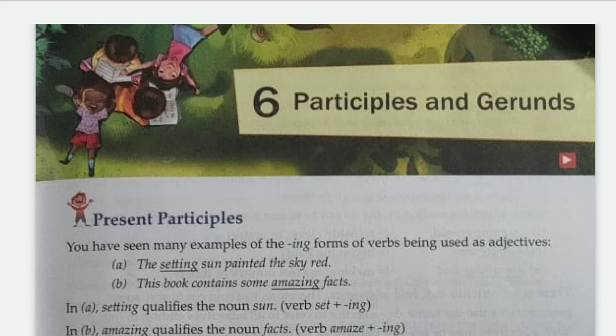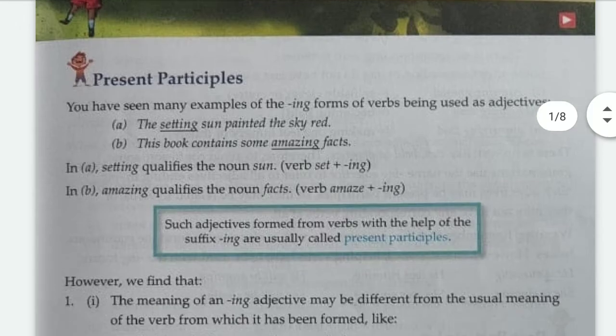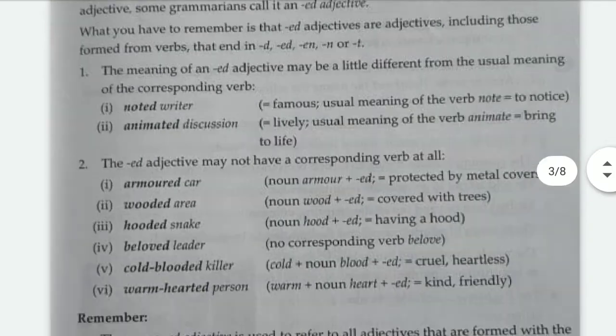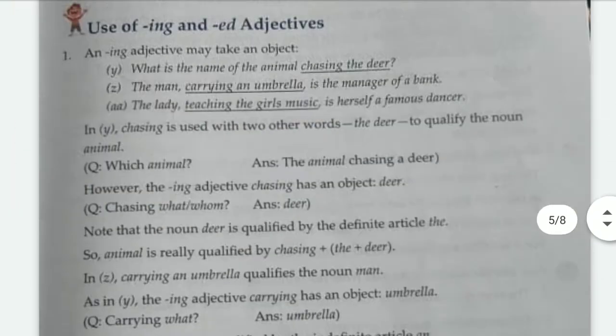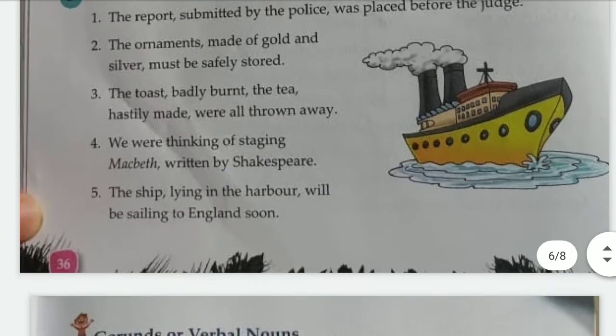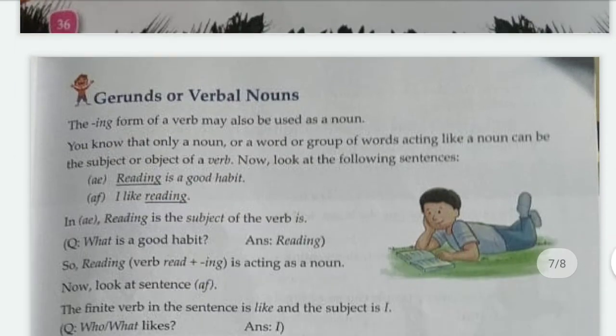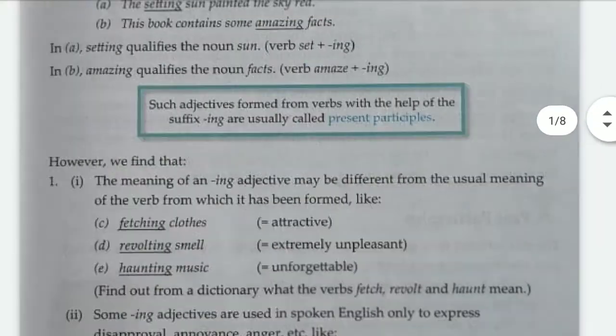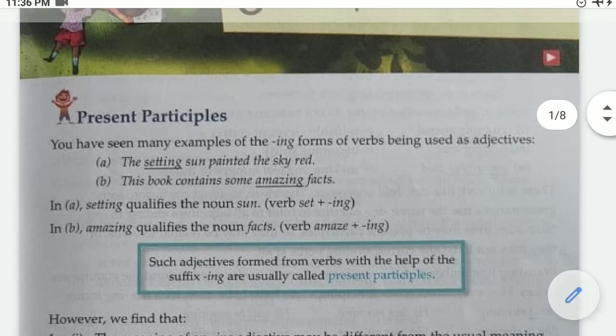As you know, yesterday we finished half of this chapter, in which we discussed participles: what participles are, what the two types of participles are, and we saw present participles and past participles, okay? So before going to another topic of this day, we will discuss the use of ing and ed adjectives, and we'll see gerund or verbal noun. But before that, I'm going to recap. I'm going to revise what we have seen yesterday.